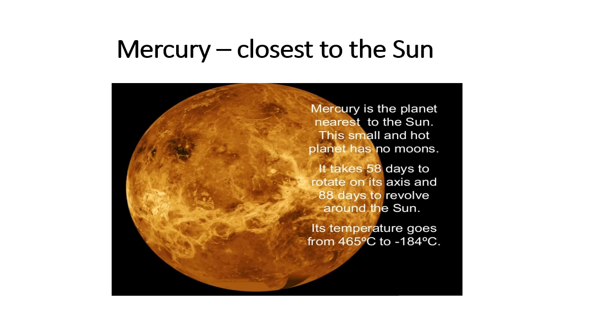The temperature on this planet ranges between 465 degrees Celsius and minus 184 degrees Celsius. The surface of Mercury which faces the sun receives high temperature, and the part which remains away is very cold, minus 184 degrees Celsius temperature is recorded.